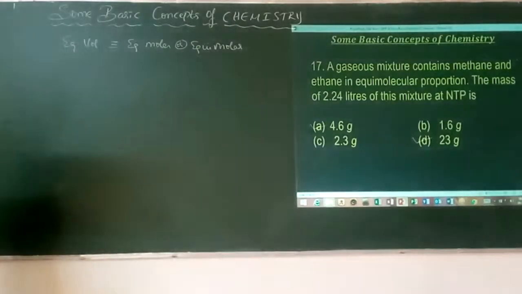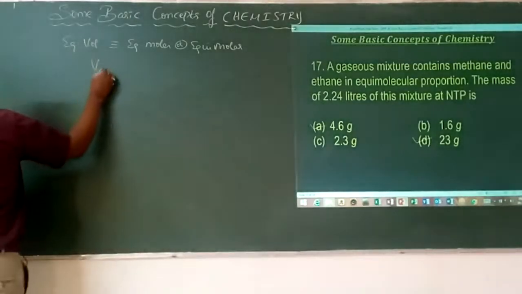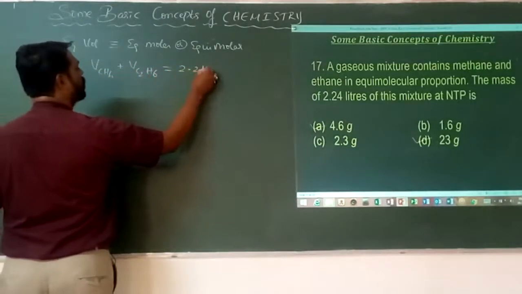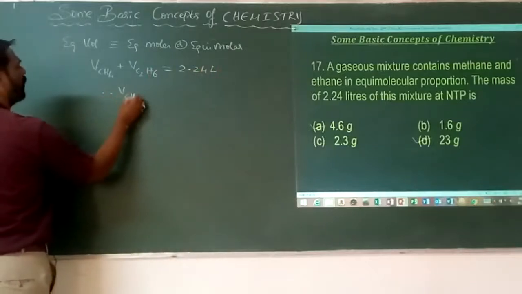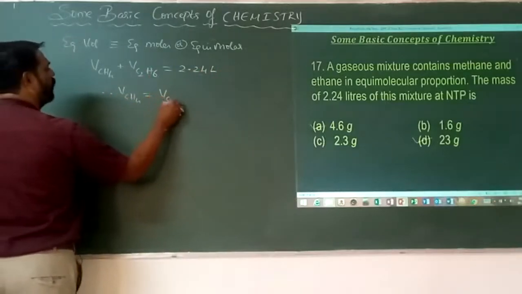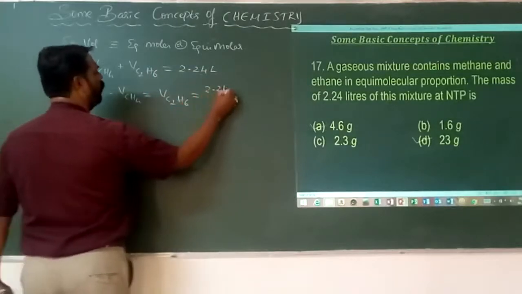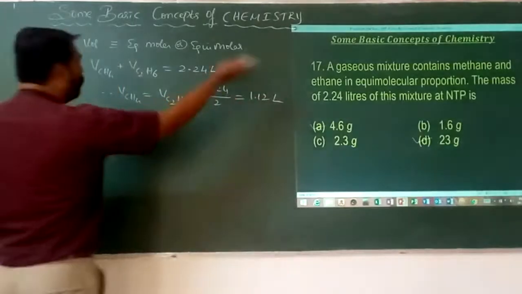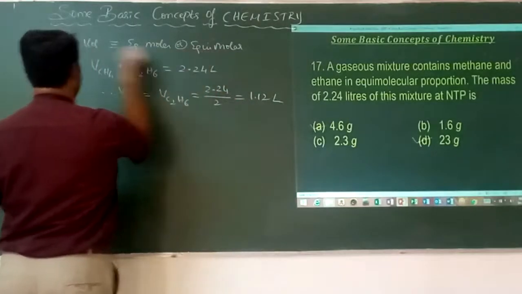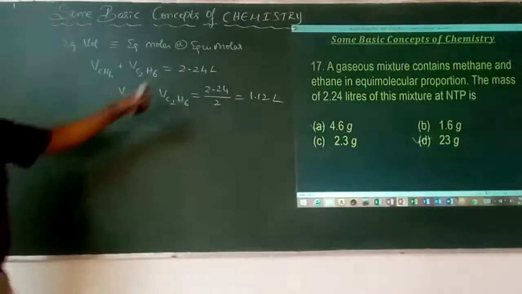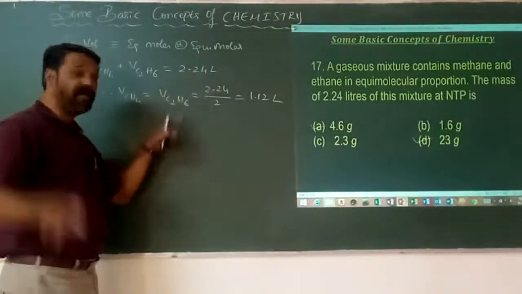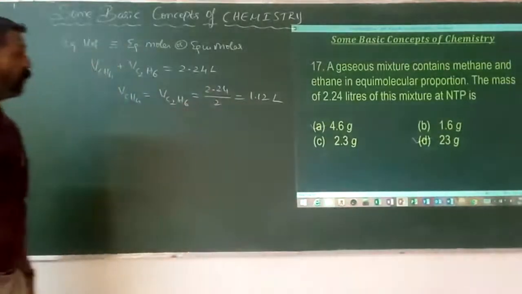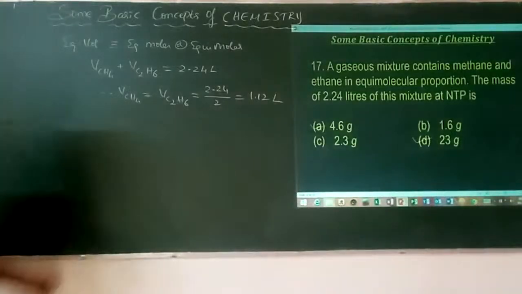Here, the volume of methane plus the volume of ethane is equal to 2.24 liters. Therefore, the volume of methane equals the volume of ethane, which is 2.24 divided by 2, that is 1.12 liters. Why? Because both are equimolar, so they must have equal volumes. The sum of the two is 2.24, therefore individually each has half, that is 1.12 liters.